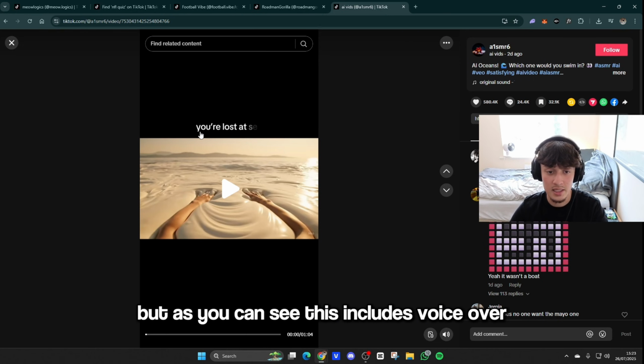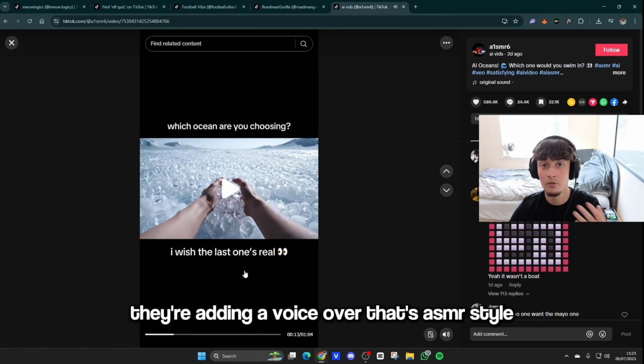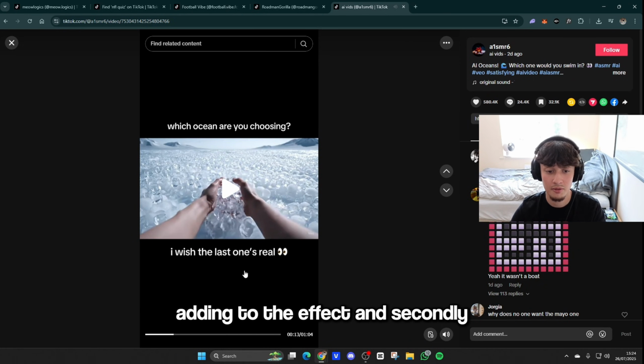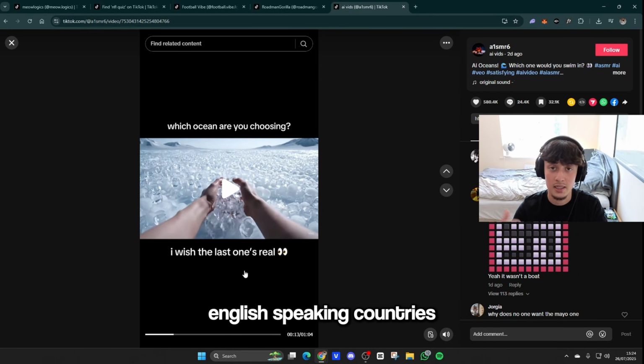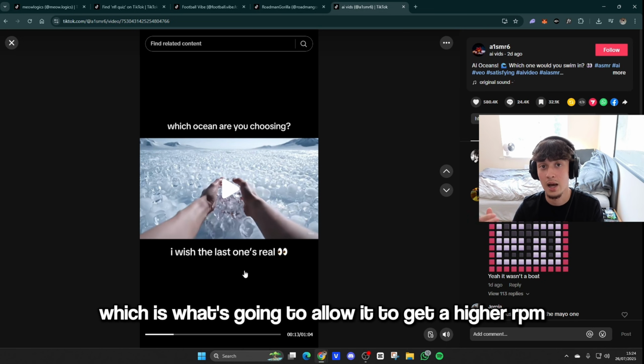But as we can see, this includes voice over. They're adding a voiceover that's ASMR style, adding to the effect, and secondly, it's in English language. Therefore, just the fact that it's in English is going to help it get pushed more to those English speaking countries, which is what's going to allow it to get a higher RPM.